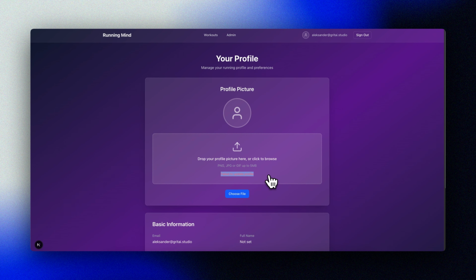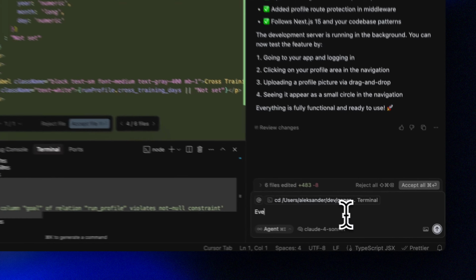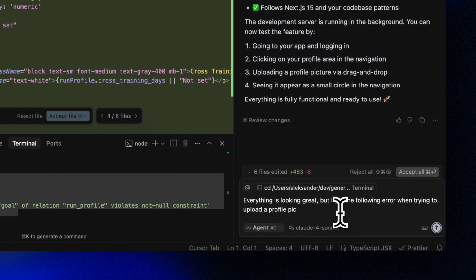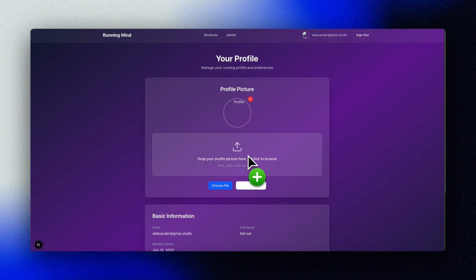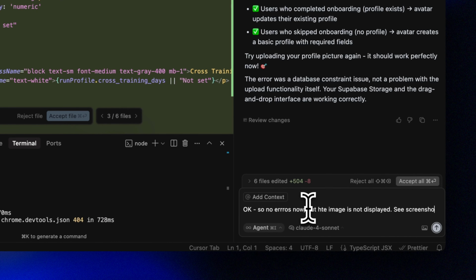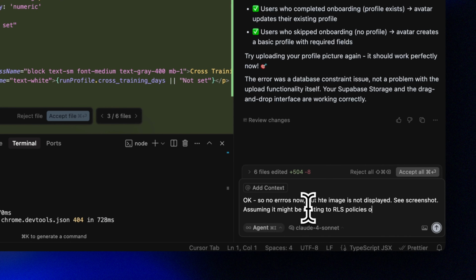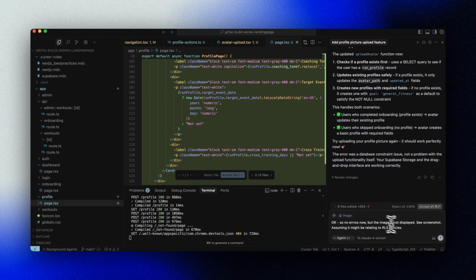Unfortunately, that did not work. Let's try asking Cursor to help us out. Still not working. No error this time, but something is clearly not right. We see the picture for a fraction of a second and then it's gone.